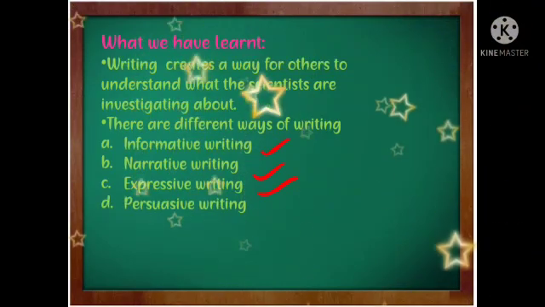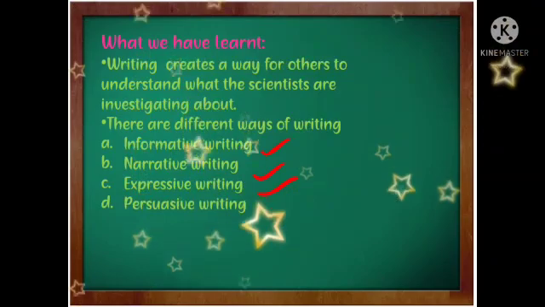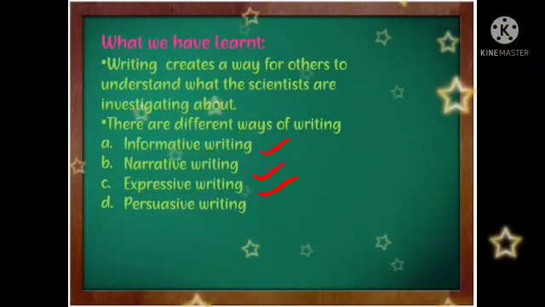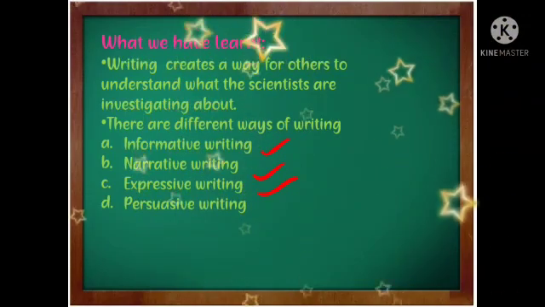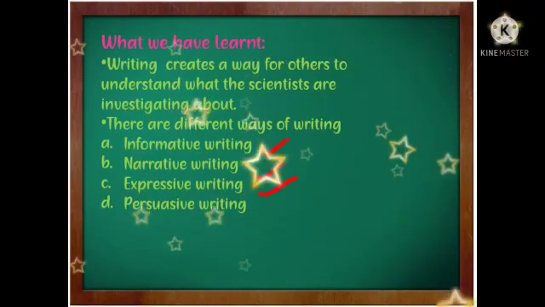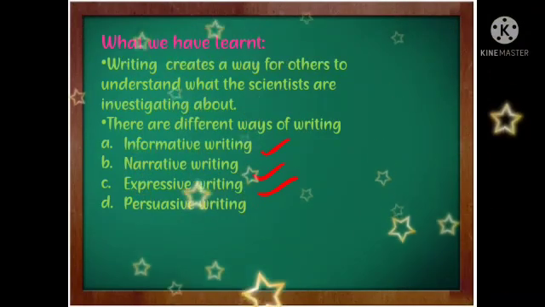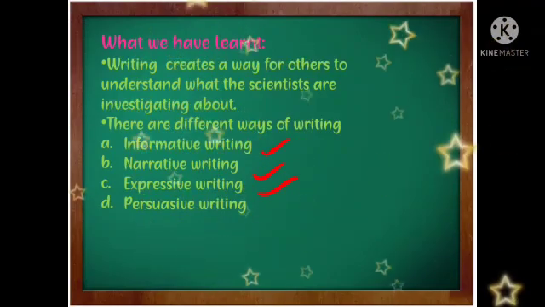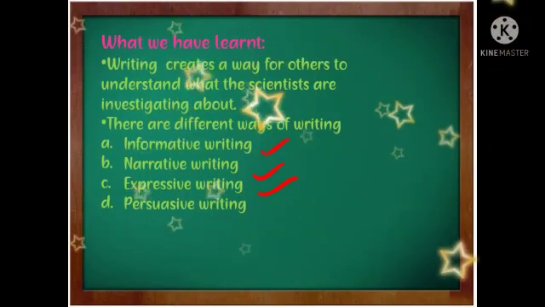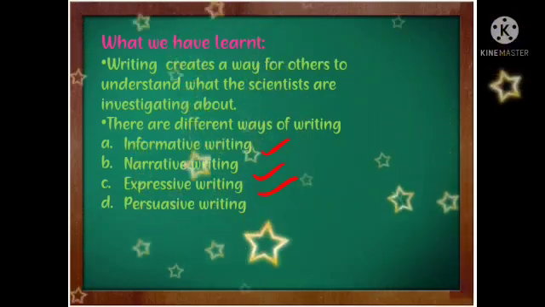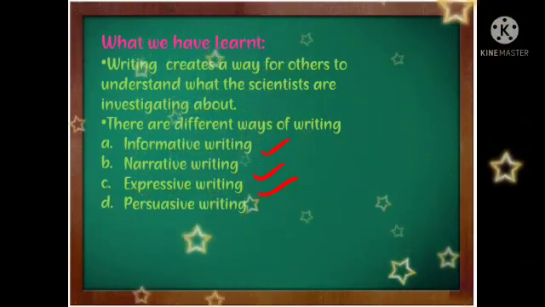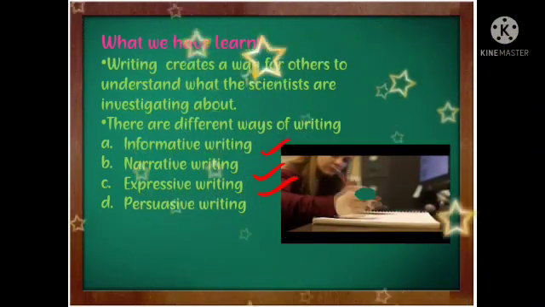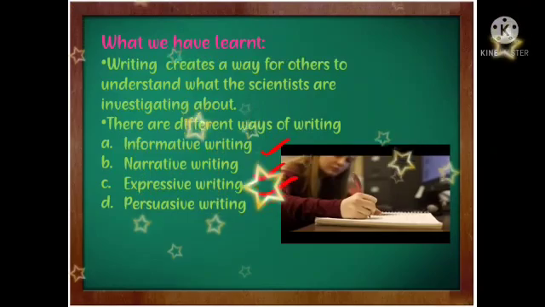And the last one is persuasive writing. In persuasive writing, they write letters about important issues they are investigating. In this mode, they want to explain the total investigation by writing letters to others. In this way, other people, the future generations, also come to know about the investigations of the ancient scientists. So this is all about writing, and this is what we learned in the previous class.